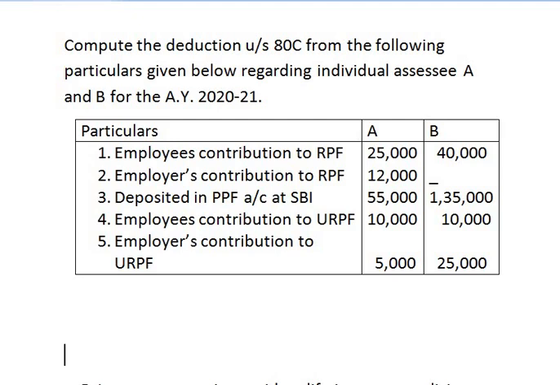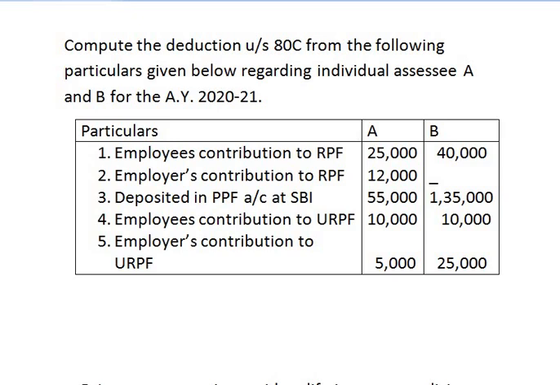Third, deposited in PPF account at SBI, assessee A 55,000 and B 1,35,000. Fourth is contribution by employee to unrecognized provident fund. Assessee A rupees 10,000 and B 10,000. Last, employer's contribution to unrecognized provident fund. Assessee A is 5,000 and assessee B is 5,000.